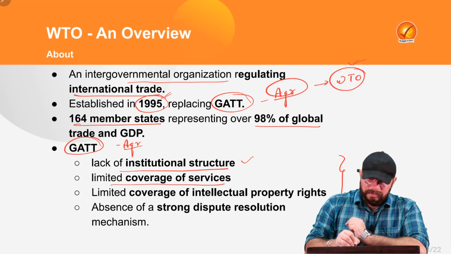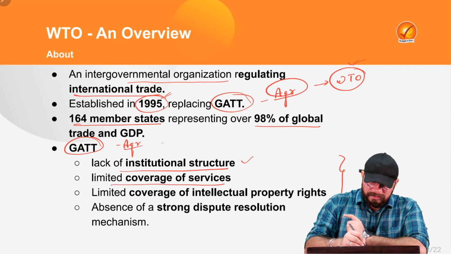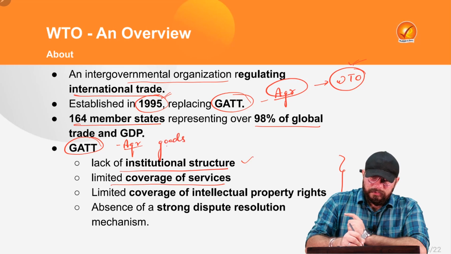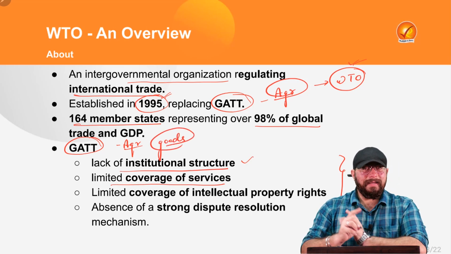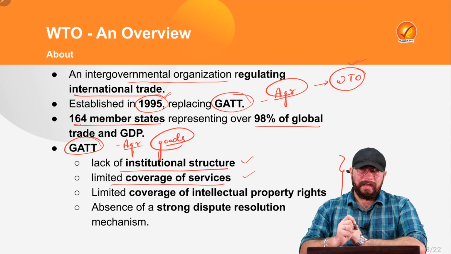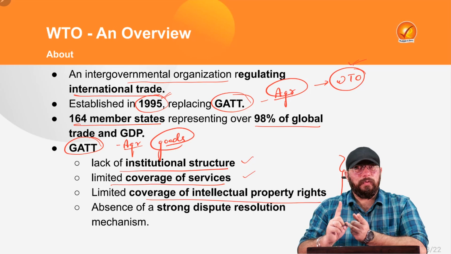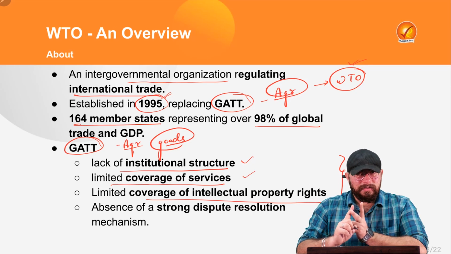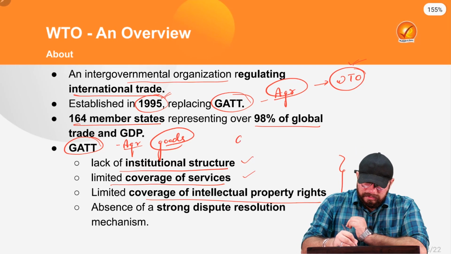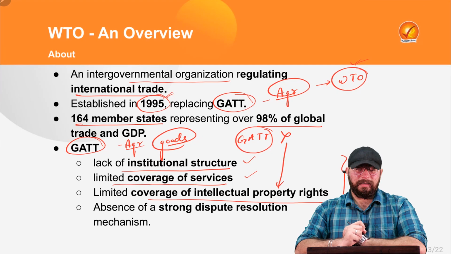Second was limited coverage of services. So, one very prominent feature of GATT was that it only dealt with trade in goods. It excluded the trade in services. That is one loophole with GATT. Also, limited coverage of intellectual property rights, for example, copyrights, patents, trademarks. General Agreement on Trade and Tariff did not discuss intellectual property rights.